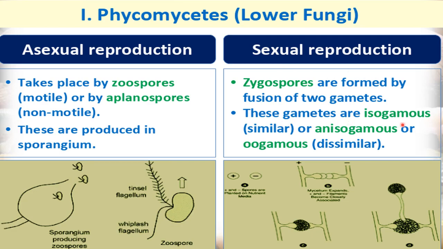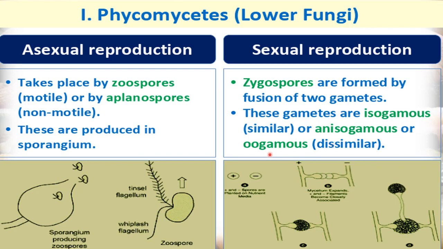These gametes are isogamous. Iso means similar, gametes means gametes. So when similar types of gametes are present, that condition is called isogamous. And when the gametes are of different kinds, that is called anisogamous. Aniso means different, gametes means gametes. So different types of gametes means anisogamous condition.